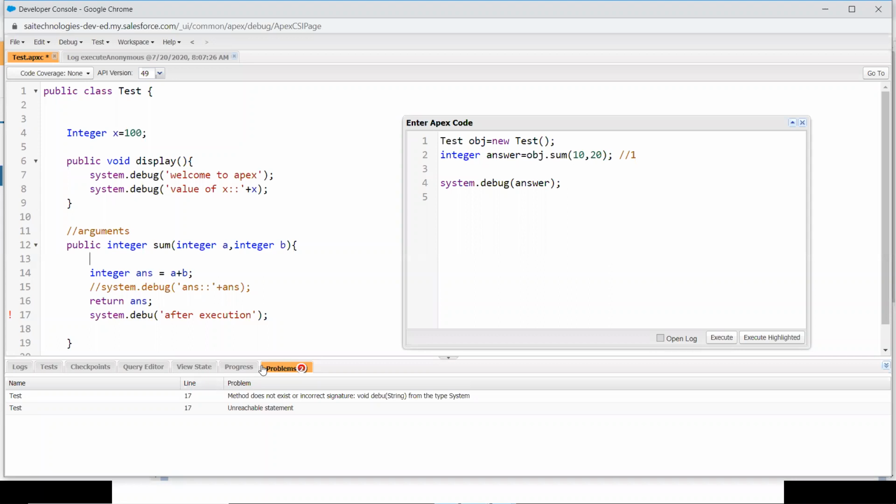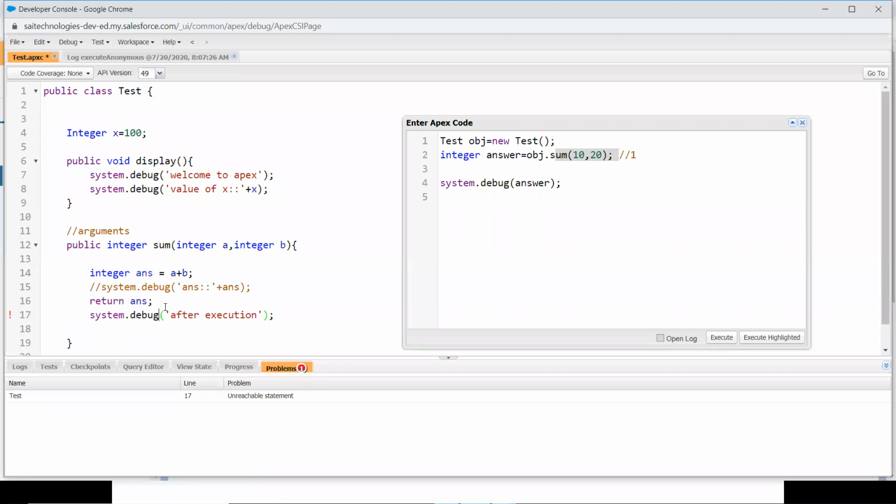So you see, immediately an error comes up: unreachable statement. The thing is, after return, the control will be transferred back. Once it is transferred back to this anonymous window, it will not come back again. To make it come back into your code, you have to call that function again. If you write any statement after return, those statements will not get executed.